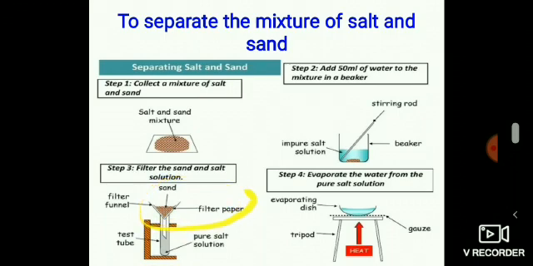Sand remains behind on the filter paper while the salt and water pass through it and are collected in the test tube. Upon heating the mixture of salt and water, salt is left behind while the water evaporates. From this we can conclude filtration and evaporation are used one after the other to separate the mixture of salt and sand. Thus, more than one method can be used to separate the components of a mixture.